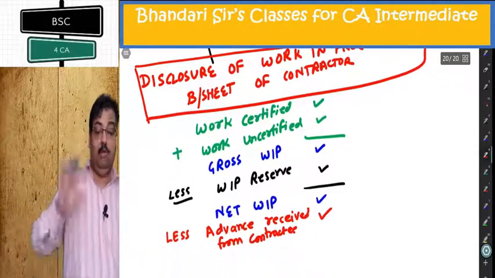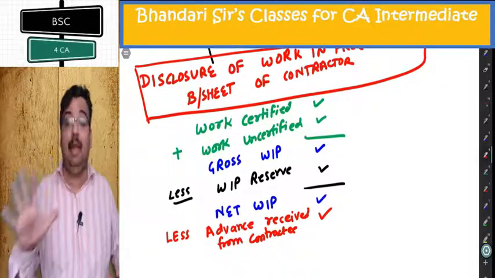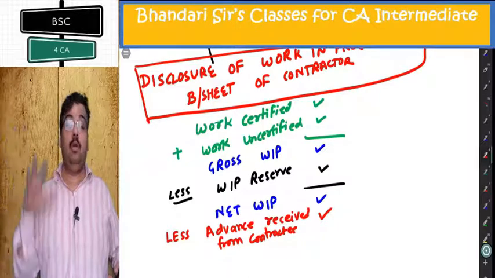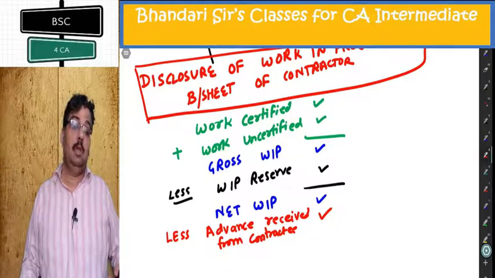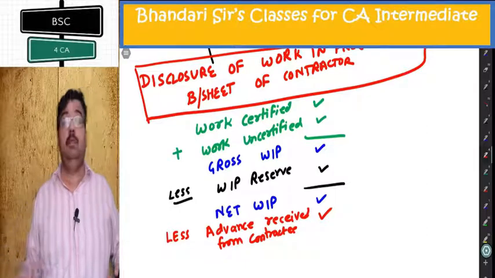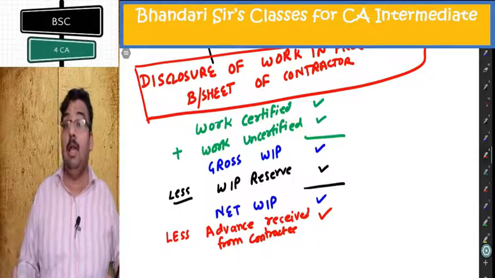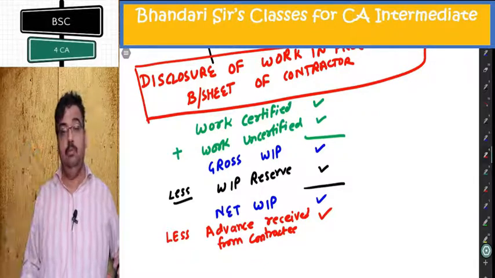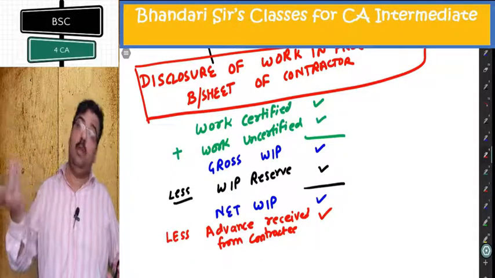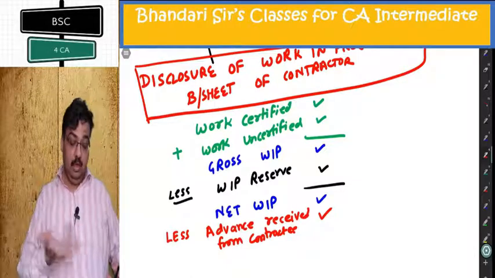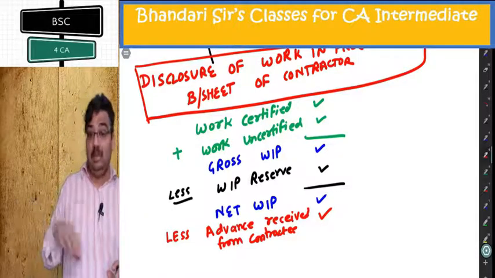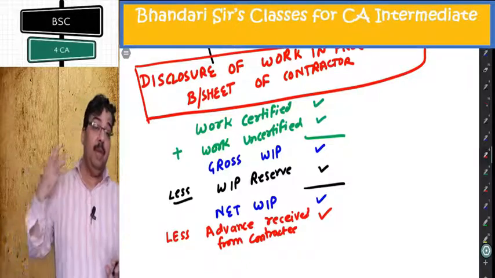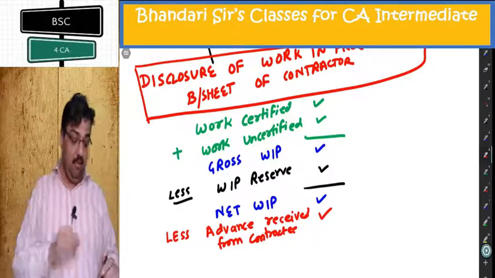Every year, whatever was credit balance of contractee account, it is being termed as advance received from contractee. Somebody asked me, sir, what will happen in last year? Because last year there is no balance left for contractee account. In last year there will be no WIP. Once contract is complete, there is no work in progress. So last year this will not affect. Till last year, every year there was advance received.